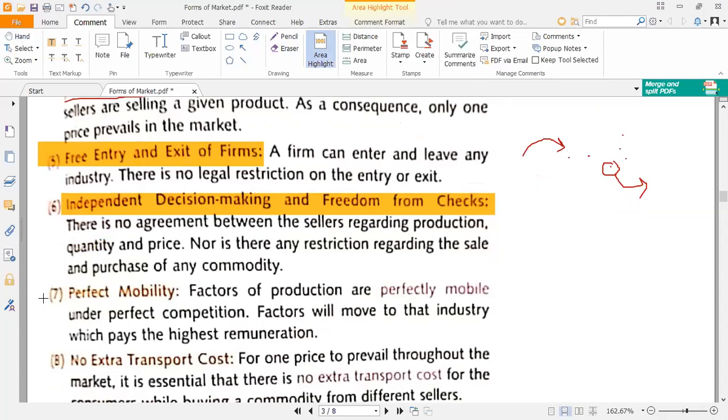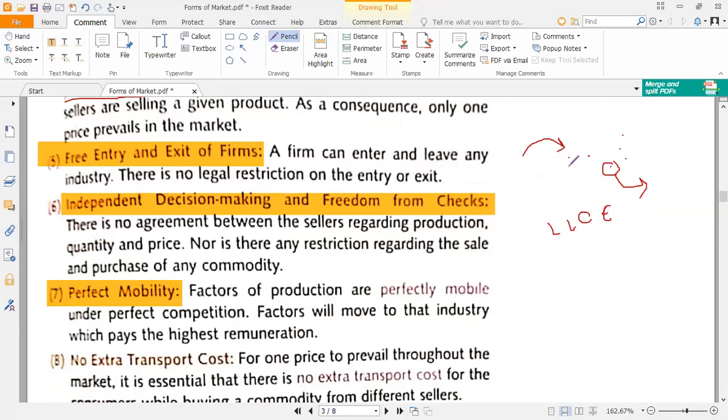Point number 7 means perfect mobility. Mobility means movement. So the factors of production are perfectly mobile under perfect competition. What are factors of production? Land, labor, capital, entrepreneur. These are the factors of production. Now these are perfectly mobile. What does this mean?